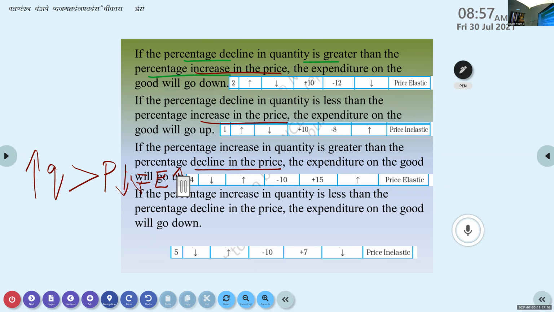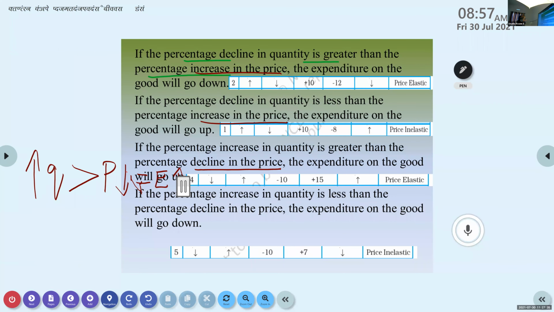Am I correct in what I have written, Abhilash? Percentage increase in quantity is greater than percentage decline in price. It will result in what? Expenditure will go up. I just want to ensure, that's why I asked you.